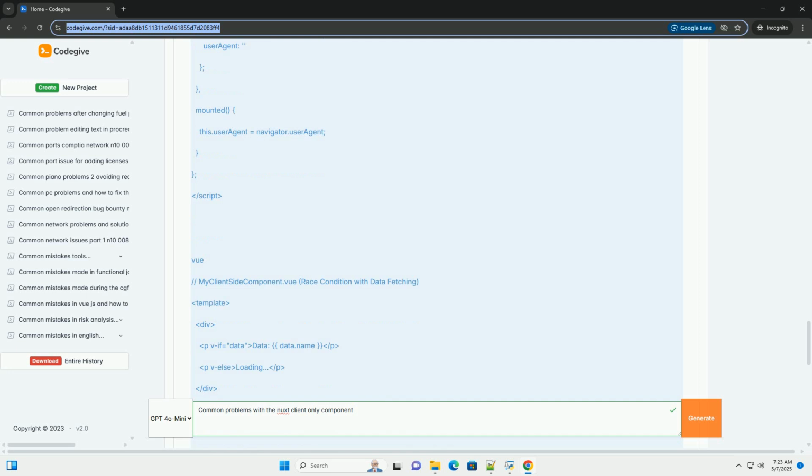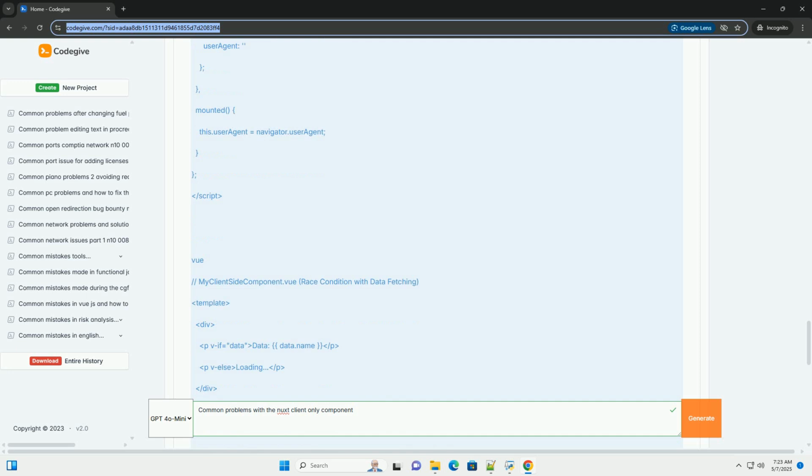3. Problem 2, race conditions, data fetching, third-party libraries. Race conditions occur when the order in which operations are executed becomes unpredictable and affects the result. With client-only, this can be problematic because the server doesn't render the component, and the client-side execution might not happen in the order you expect. Scenarios.